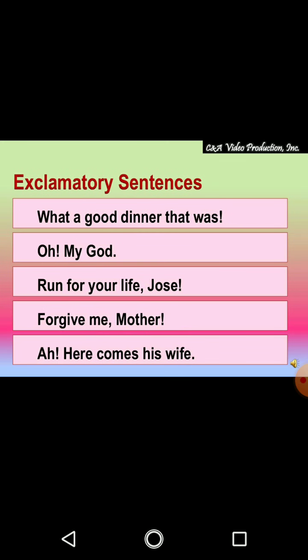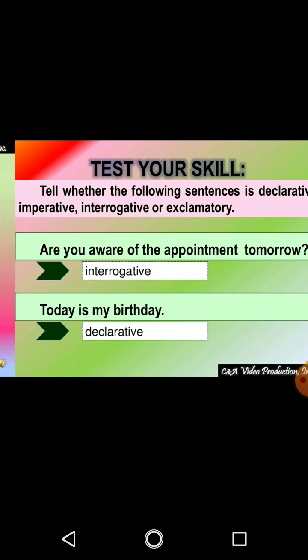There are a few more examples of exclamatory sentences, like: What a good dinner that was. Oh my God. Run for your life, Joes. Forgive me, mother. Ah, here comes his wife. Now, can you see the common thing in these sentences? They all start with a capital letter and have an exclamation mark in between or at the end of the sentence, and it gives a kind of expression. That is why it is called an exclamatory sentence.